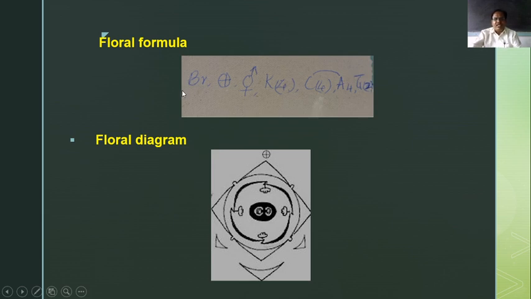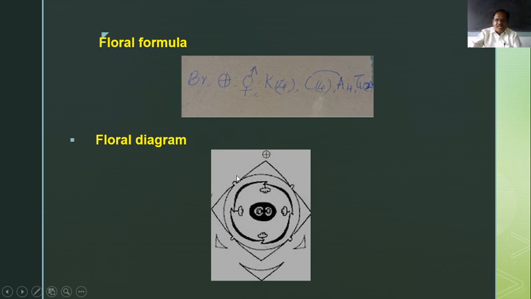Pay attention here again. Bracteate, actinomorphic, bisexual, K4, gamosepalous, C4, gamopetalous, stamens 4, epipetalous, gynoecium bicarpellary, syncarpous, ovary inferior. Then the floral diagram, pay attention here.